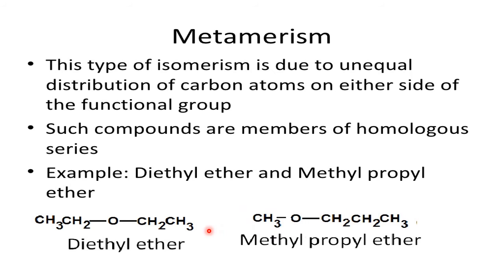But you see the alkyl groups in this ether, left side ethyl, right side ethyl, both are the same. But here in this ether, left side is methyl, right side is propyl. So this is called methyl propyl ether. This is diethyl ether. Both are ethers, but they differ in their alkyl group arrangement on the functional group, and they are termed metamers, and the isomerism is called metamerism.